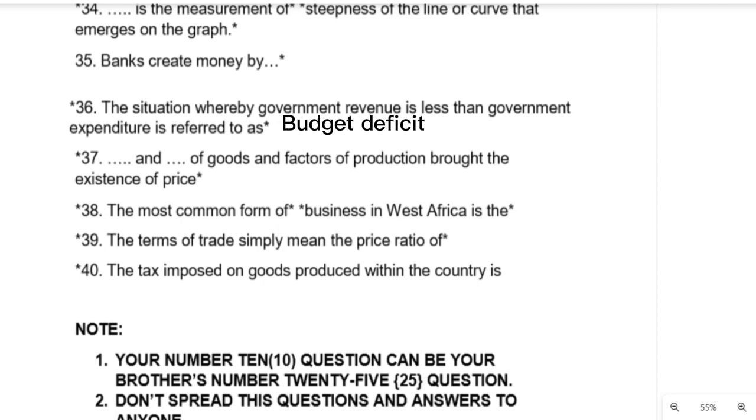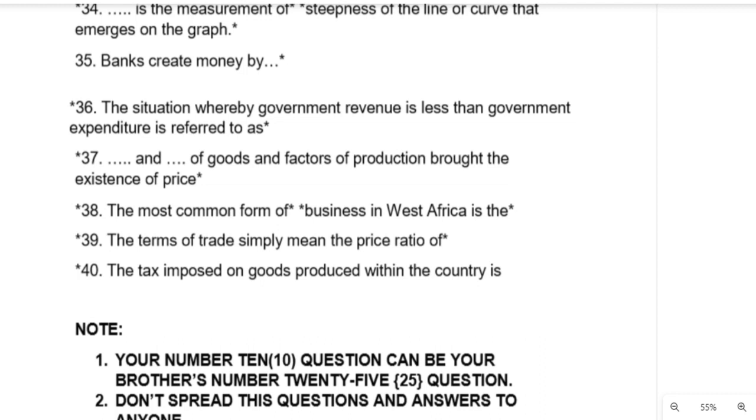On the other hand, we have what we call the budget surplus. The budget surplus is when government is bringing in more money than it spends. So when a government receives more money in taxes than it spends on its defense, welfare, military, education and health, we can say that government is having a budget what? Surplus.